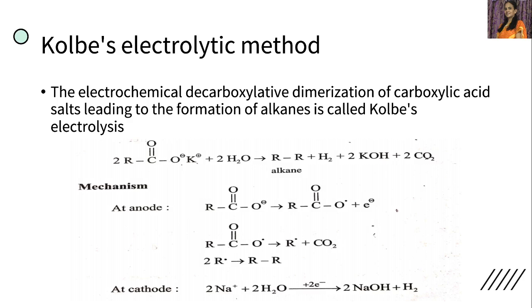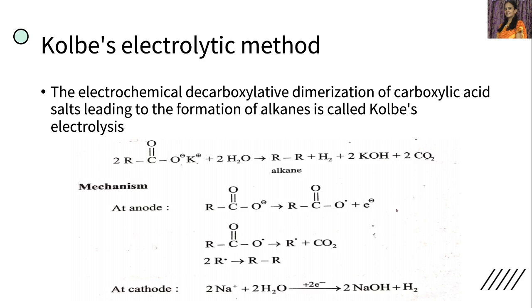So electricity is passed. Then what happens? We get alkane R-R and hydrogen, plus 2 moles of KOH and 2 moles of CO2. From the water, H2 we get, and OH goes with K in the form of KOH. So this is the reaction.